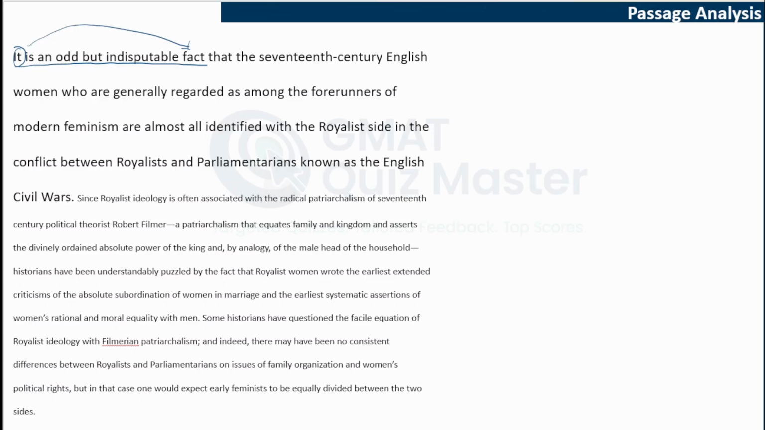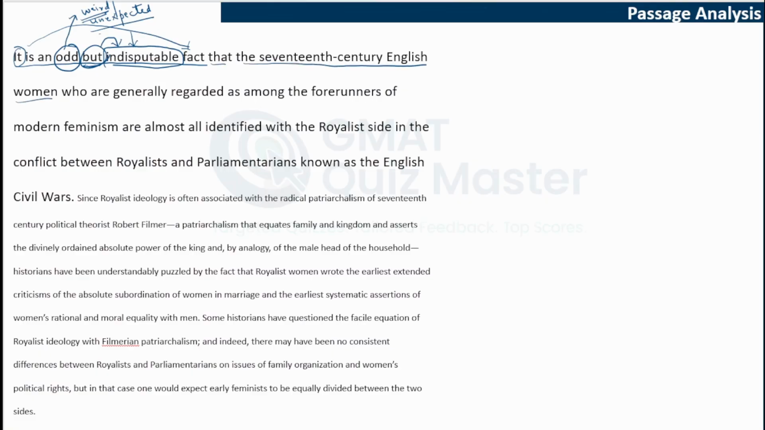So we are going to read about some fact, but what is already given to us is that this fact is odd but indisputable. Now, odd means something weird or something unexpected. However, there's a contrast word, but. The contrast is that it is indisputable. It is not up for debate. The fact that we are going to discuss is weird, but it's still indisputable. It is not debatable.